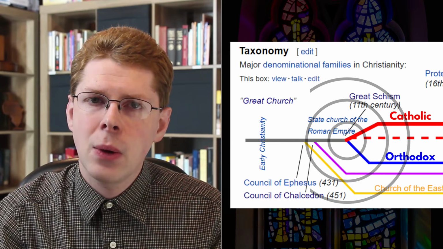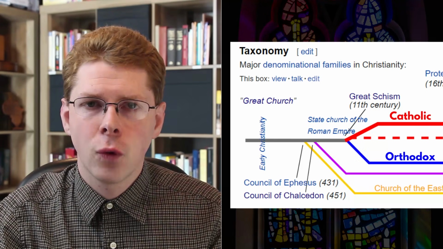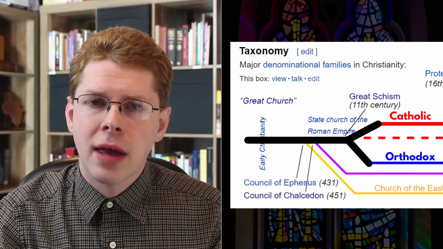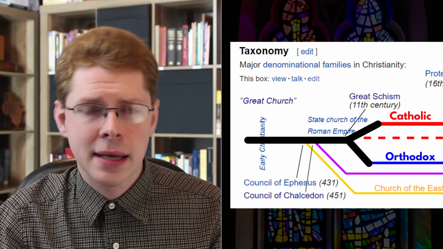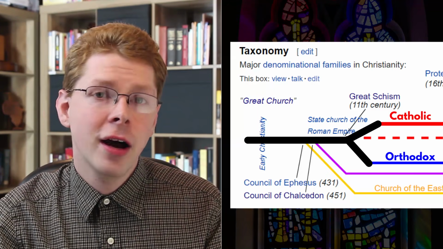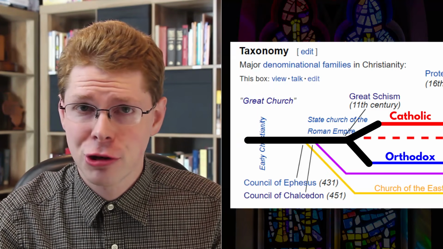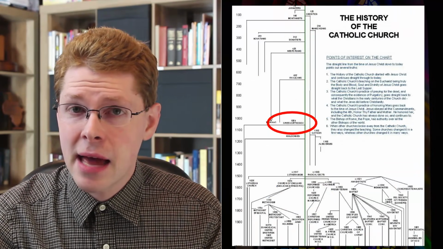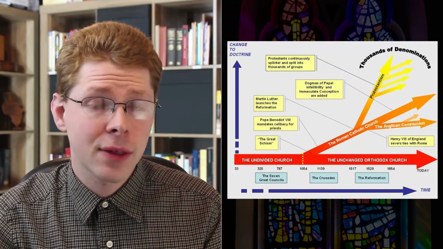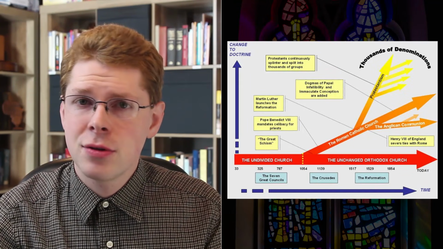What's interesting is that in many of the denomination charts around today, there's no ruling on this issue. Rather than showing one or the other splitting, there's simply a fork and two new groups coming out of it. However, many would not make the claim that both Catholics and Orthodox are totally new as of 1054, though this is one of the views a person could have about the schism. More often, you'll hear that either Catholics are the original church and the Orthodox split from them, like this Catholic design chart shows, or Orthodox were original and Catholics split from them, like this chart shows. And this brings me to the one big thing that I find wrong with most denomination charts.